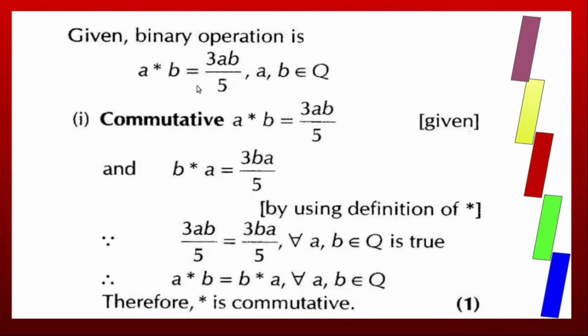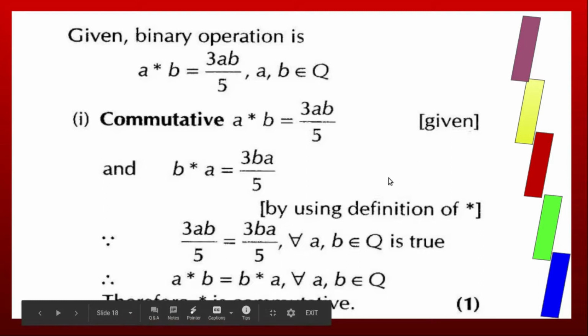A star B is defined as 3AB by 5, where A, B belong to Q. A star B is 3AB by 5, and B star A is 3BA by 5. Now this BA is equal to AB, since multiplication is commutative. So A star B is equal to B star A. So star is commutative.